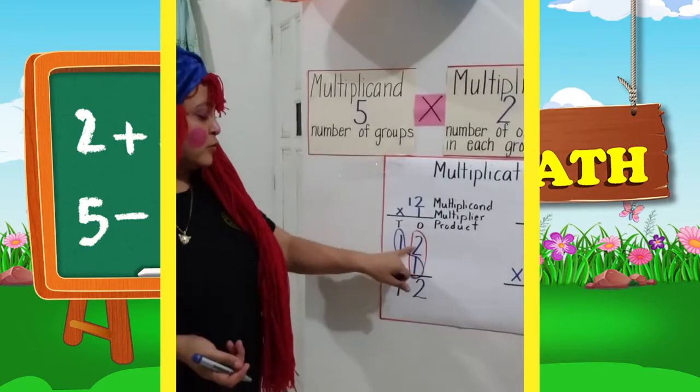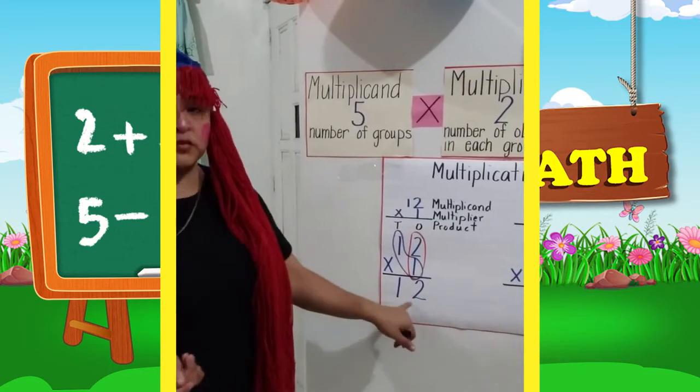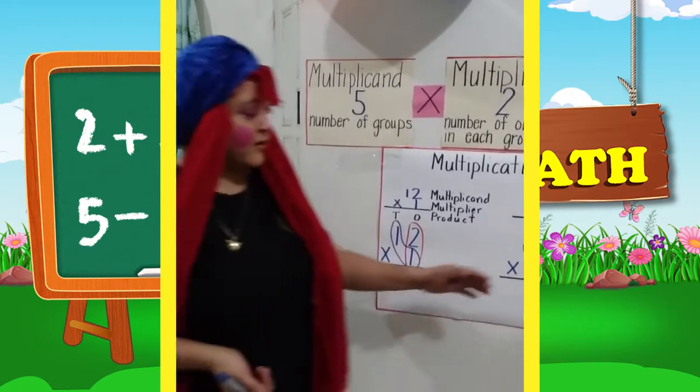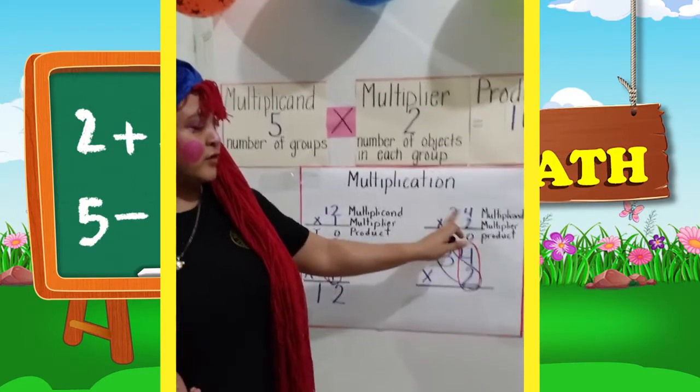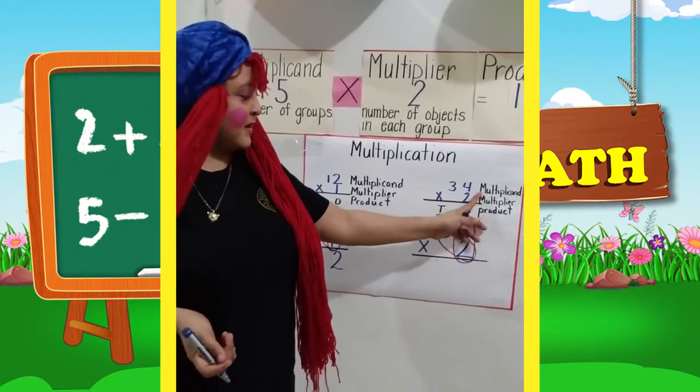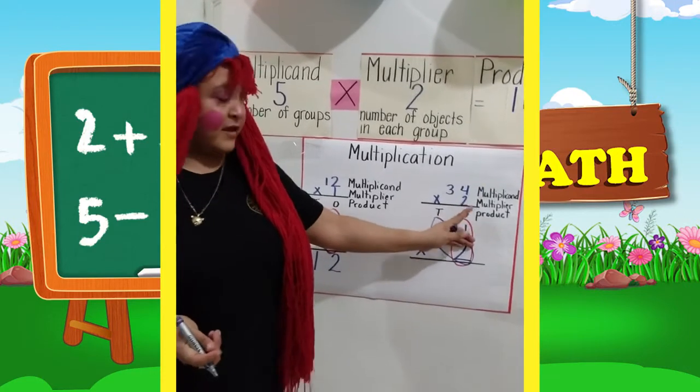So we have 12 times 1 equals 12, and 12 here is the product. Let's move on to the other example. Here we have 34 times 2. Remember, the number at the top is the multiplicand and the number at the bottom is the multiplier.